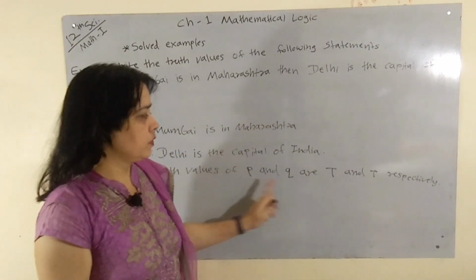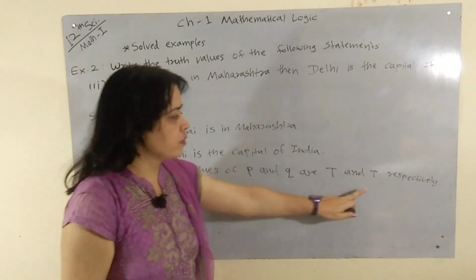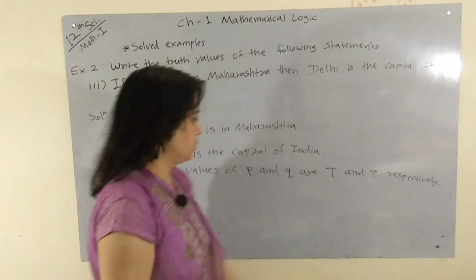P has truth value T and Q also has truth value T, means truth.